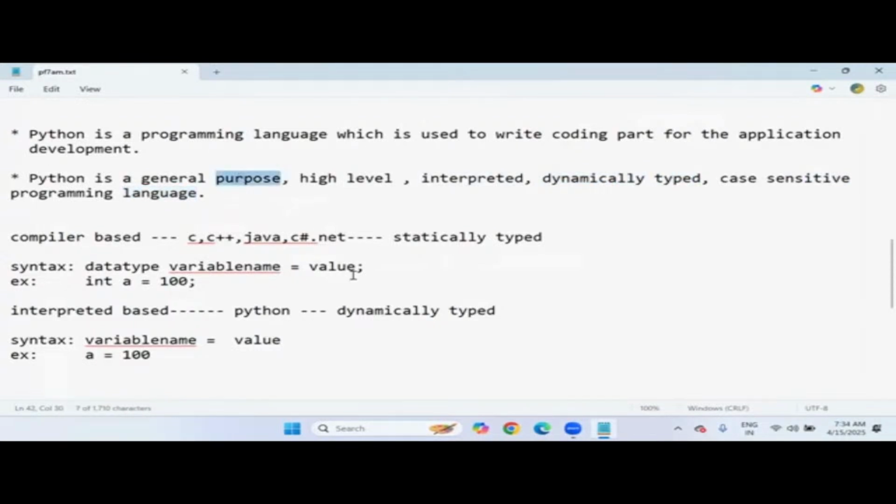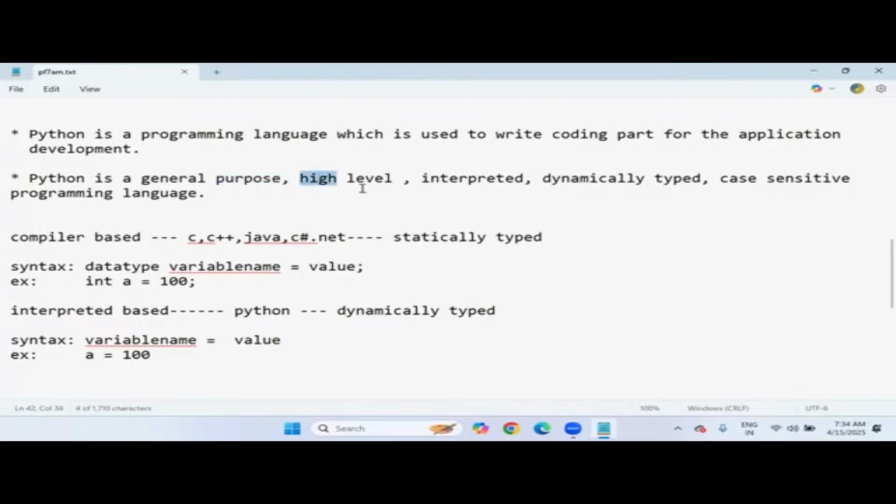General purpose means using Python, you can develop any type of application, for example web applications, standalone or desktop applications, gaming applications, data science, AI, ML, AWS, DevOps, network-based applications, database applications, and so on.